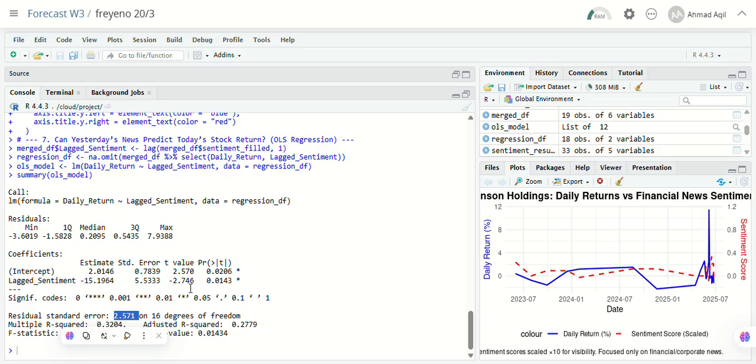So the F statistic here is 7.543, and the p-value is 0.01434. This F statistic states whether the model overall explains a significant portion of the variation in the dependent variable. Since the p-value is also below 0.05 here, which is 0.01, we can say that the overall model is statistically significant. So what does this mean in practical terms?